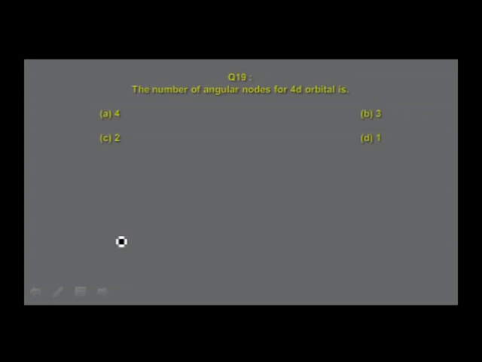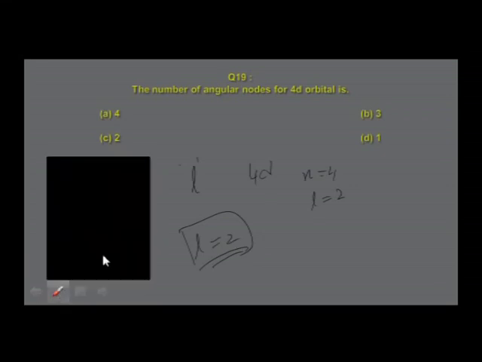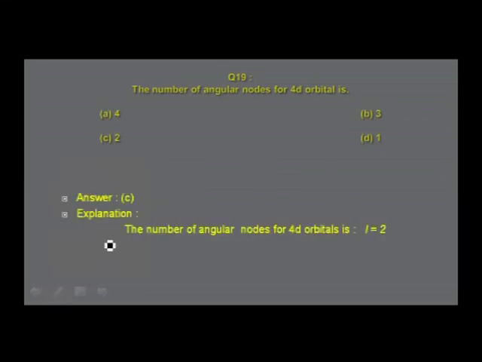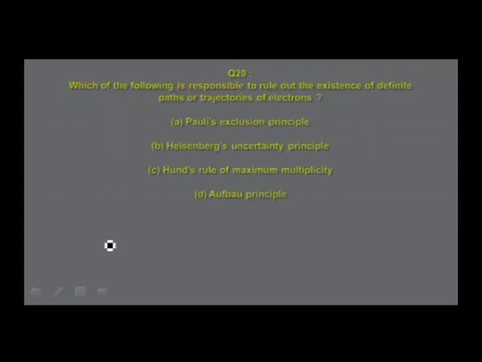The number of angular nodes for 4d orbital. Again, the question is on angular node. For angular node, the formula to be used is l. So for 4d orbital, n is 4, and for d orbital, l is found to be 2. So therefore l is equal to 2 is the answer. Let us verify what I have given in the answer. Answer is in option C. You find the explanation: the number of angular nodes for 4d orbital is l equal to 2. Let us move to the next question.